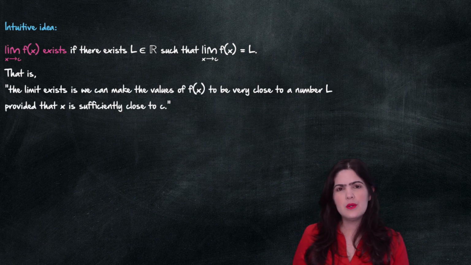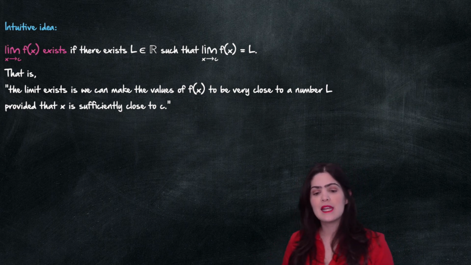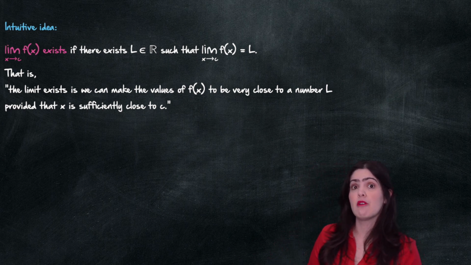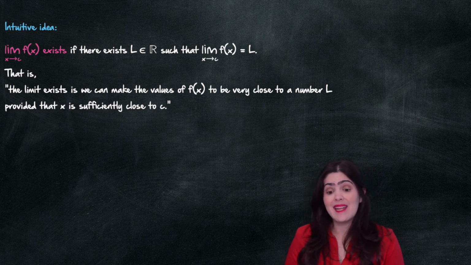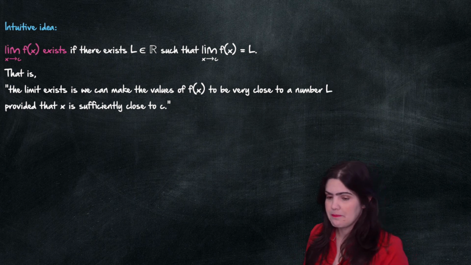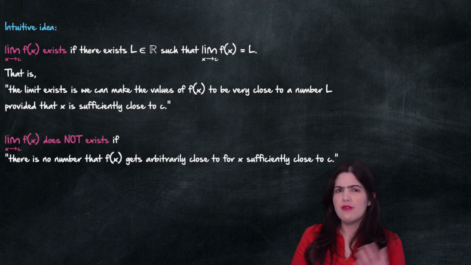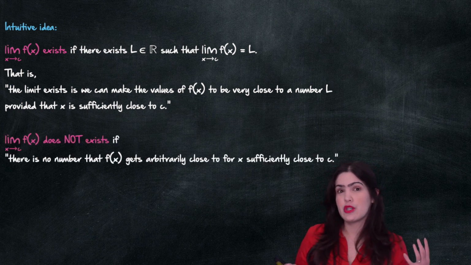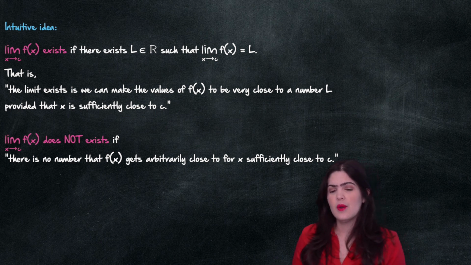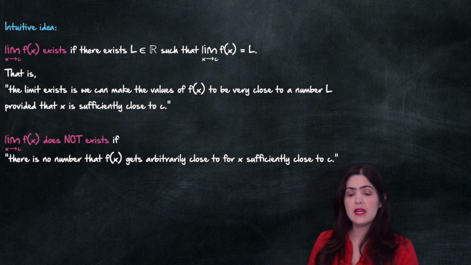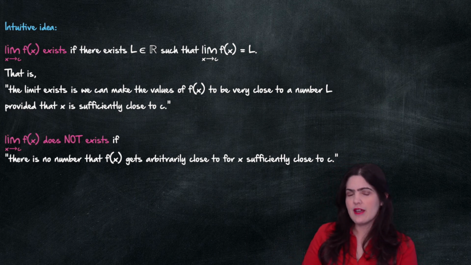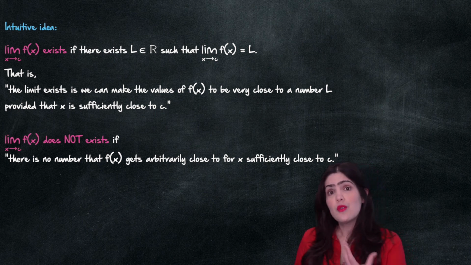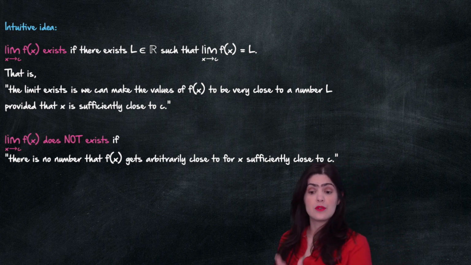So, if we want to express this in words, we say that the limit exists if we can make the values of f of x very close to a number L, provided that x is sufficiently close to c. And if I want to say that the limit as x approaches c of f of x does not exist, that would mean it's impossible to find a real number such that the values of f of x get very close to that value for x sufficiently close to c.